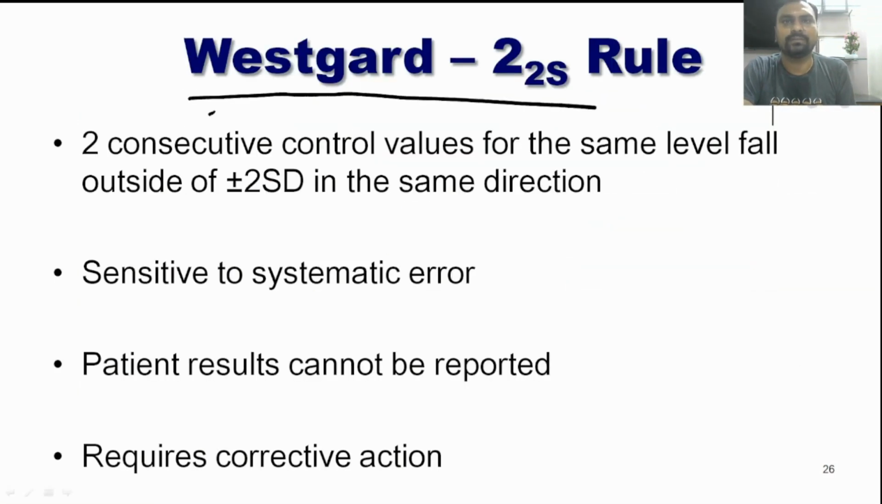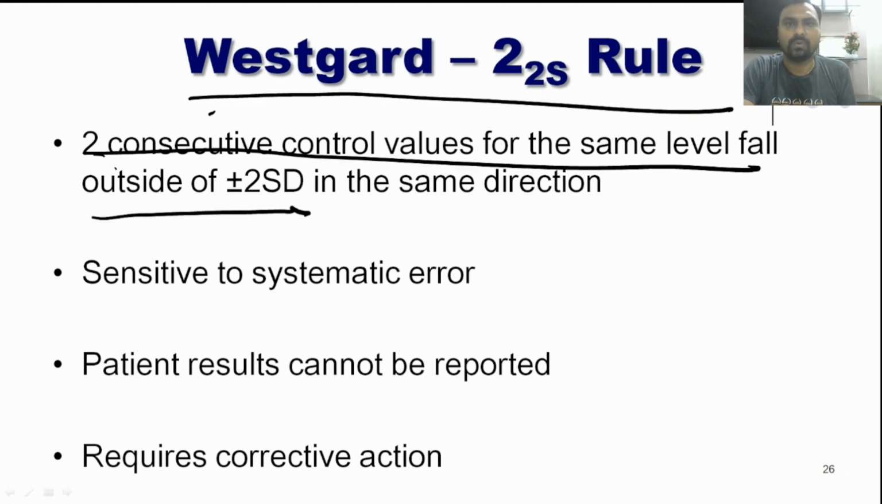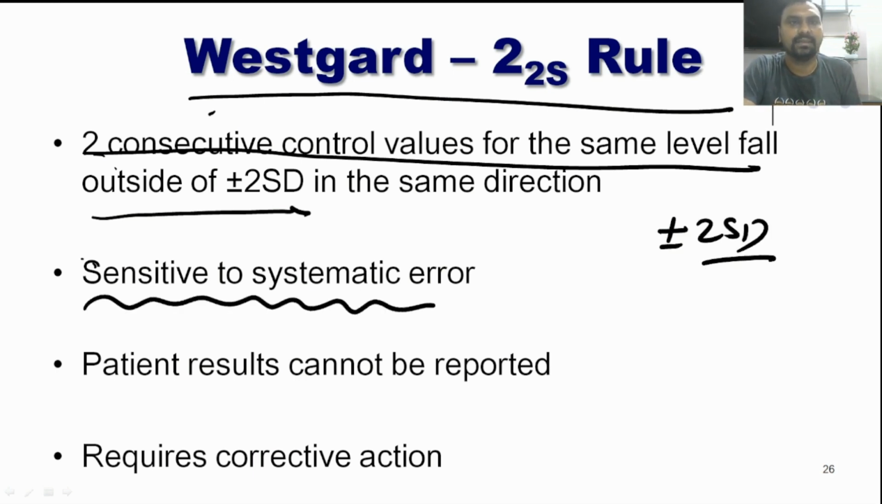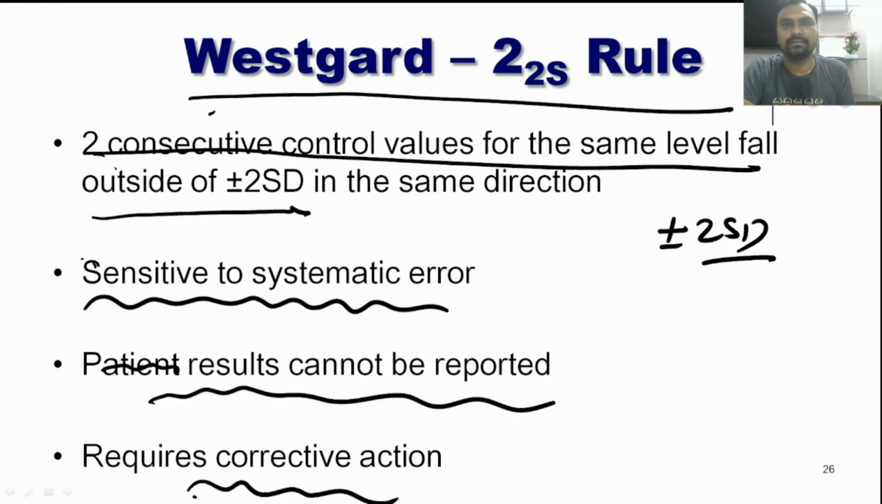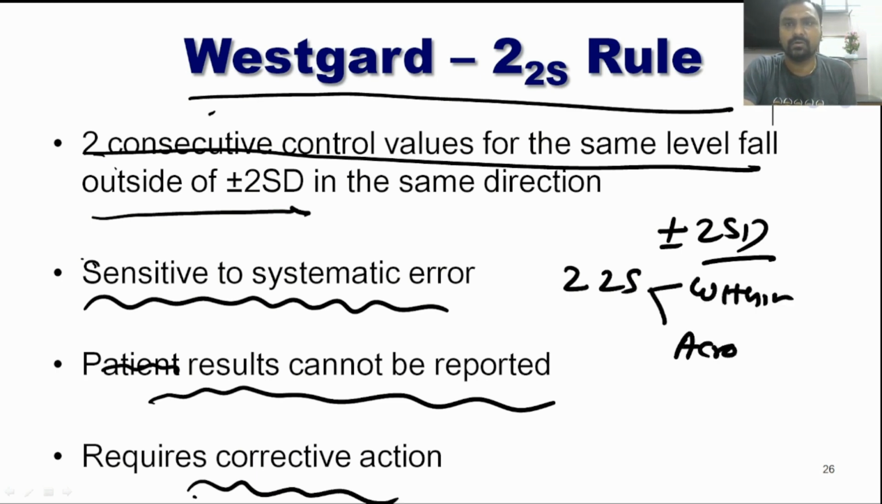Now, what is the 2-2S rule? When two consecutive control values fall outside plus or minus 2 SD in the same direction, that is a 2-2S rule. It is sensitive to systemic error. Results cannot be reported and require corrective action. This 2-2S rule is for both within run and across run.